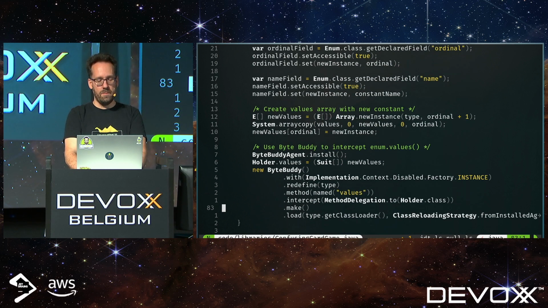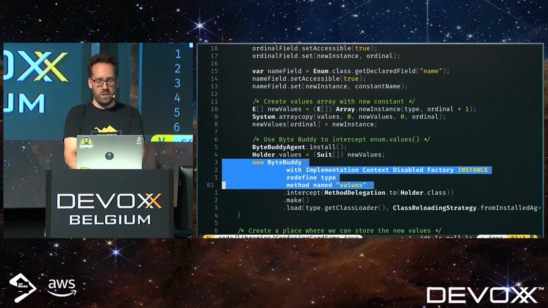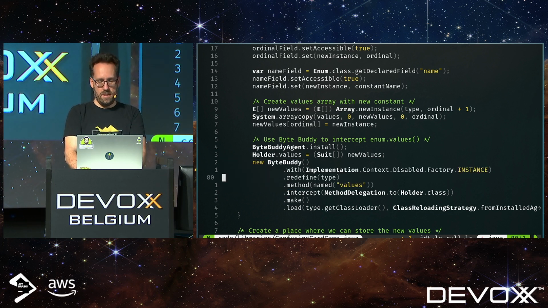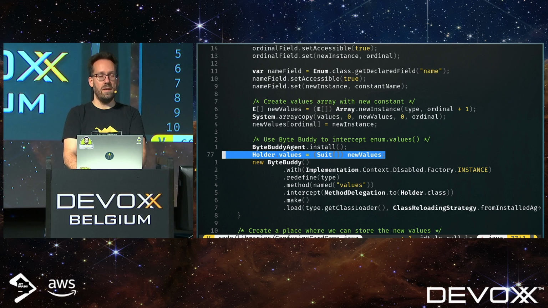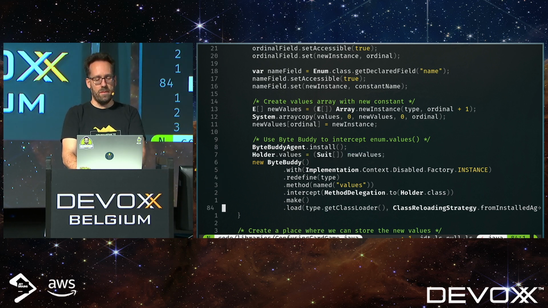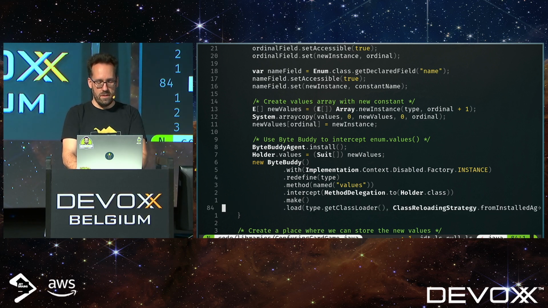And then finally, we install a ByteBuddy agent. We do some initialization. We redefine the type Suit. And we take the method called values, we intercept it, and make it return something else, specifically the thing that's in this object. Then we make it and we load it with a class loader and we're done.